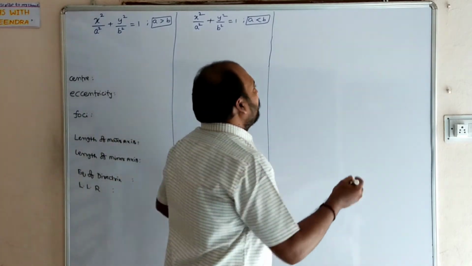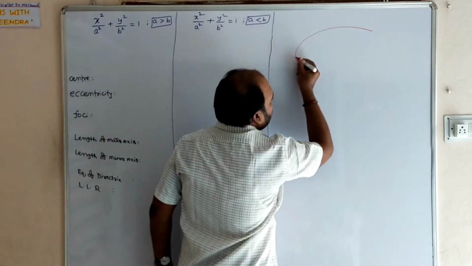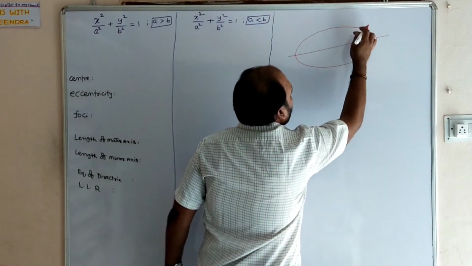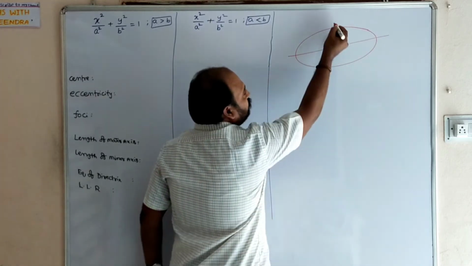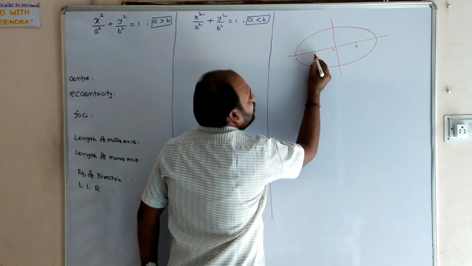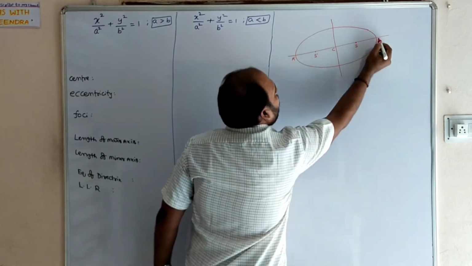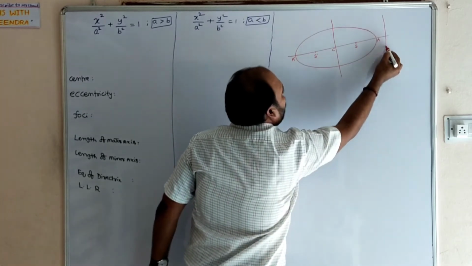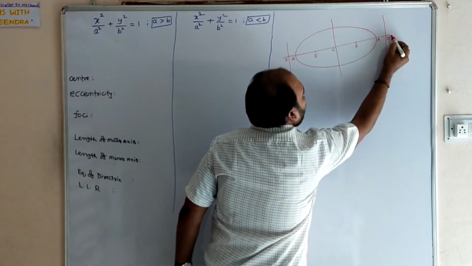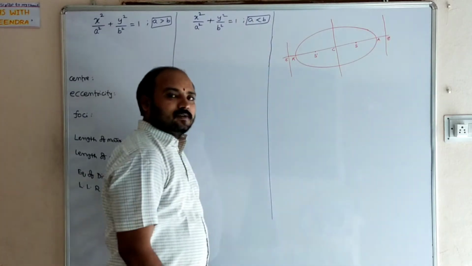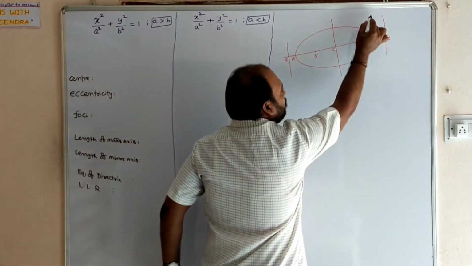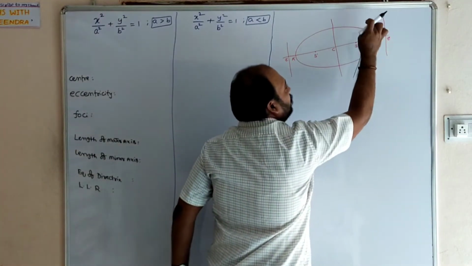See first here, this is the ellipse figure. Center, foci S and S dash, A dash A are the vertices, and here Z and Z dash are the points of intersection of the directrix.